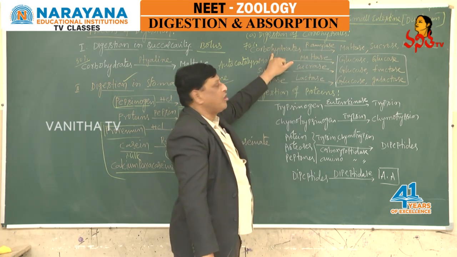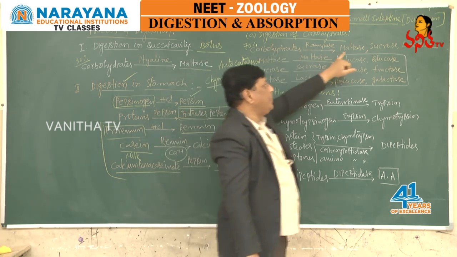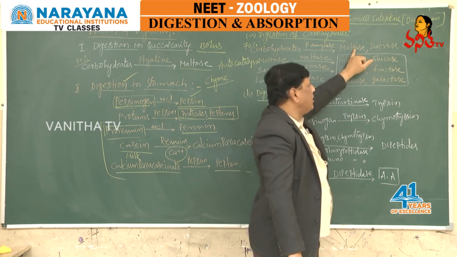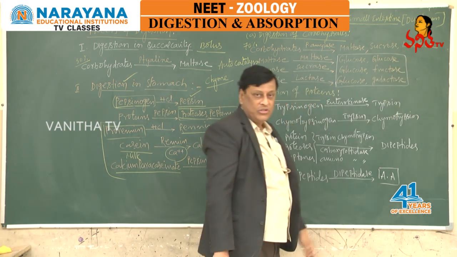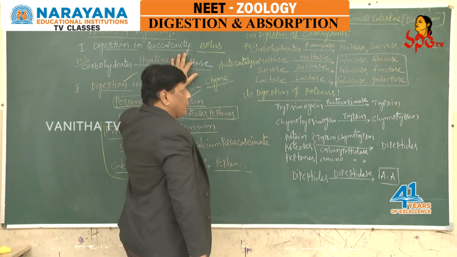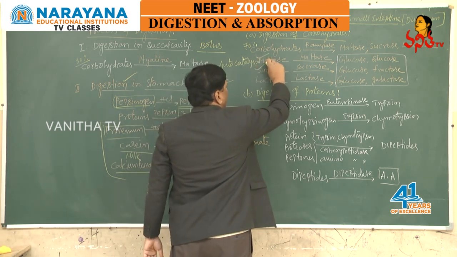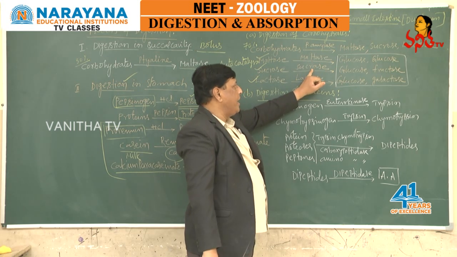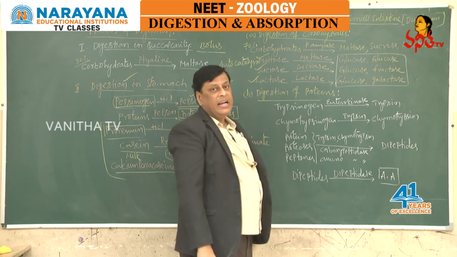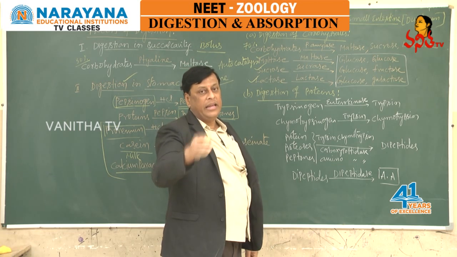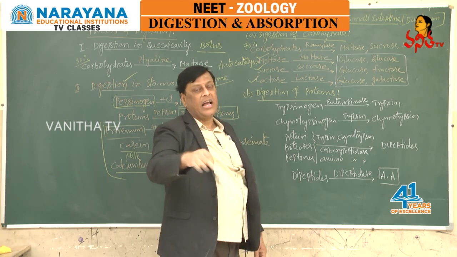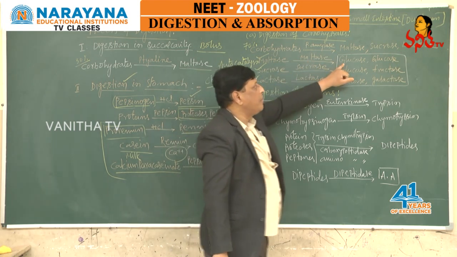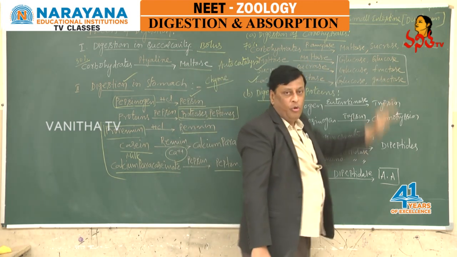It reacts with the carbohydrates and converts them into disaccharides like maltose, sucrose and lactose. Previously we got some maltose. That maltose, sucrose and lactose react with maltase, sucrase, lactase. These are all disaccharidases present in intestinal juice or succus entericus. So maltose reacts with maltase. The final product is 2 molecules of glucose.